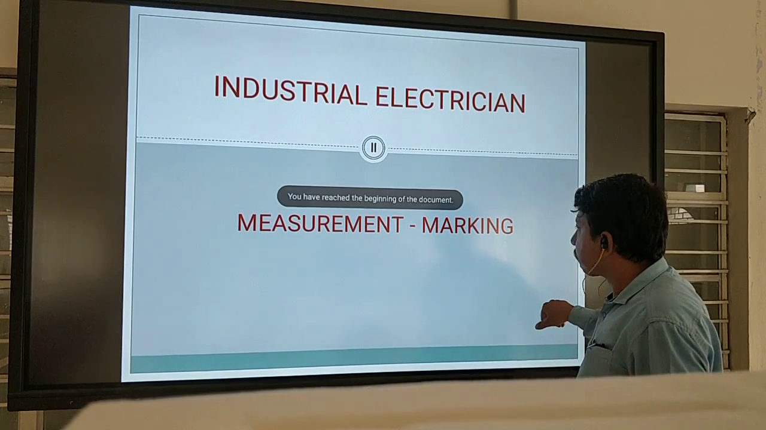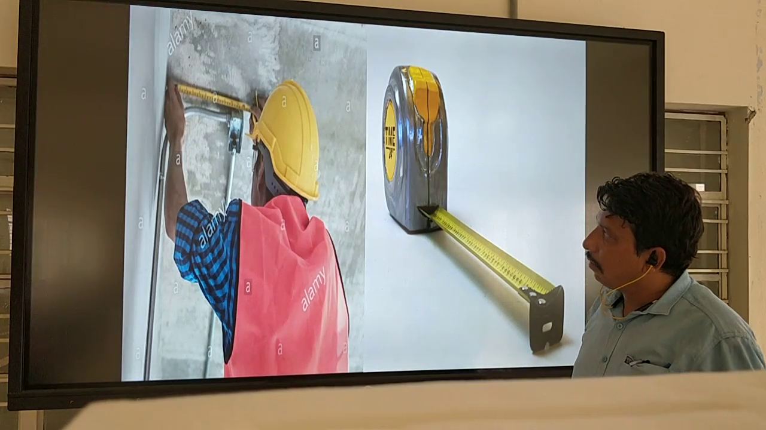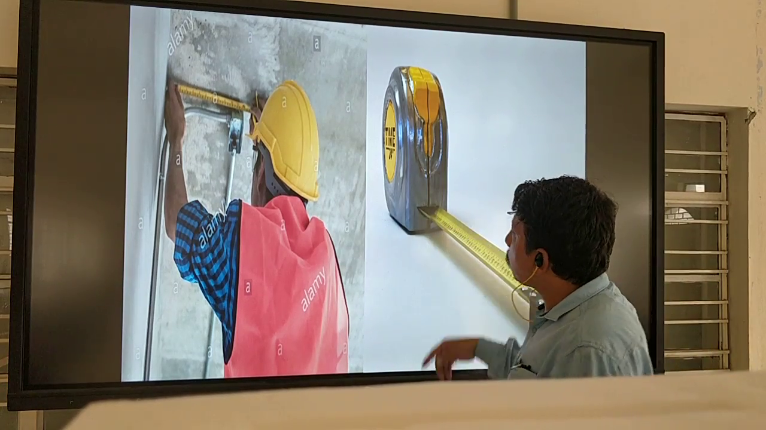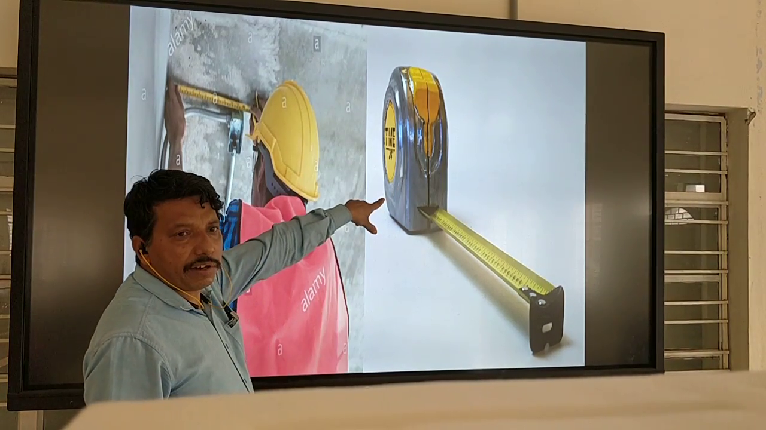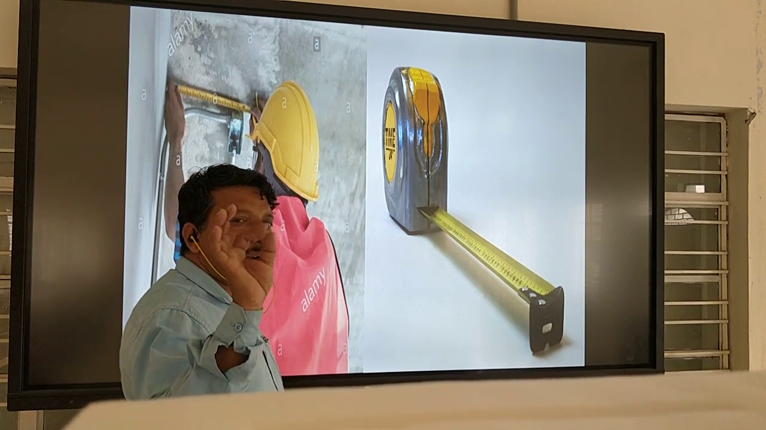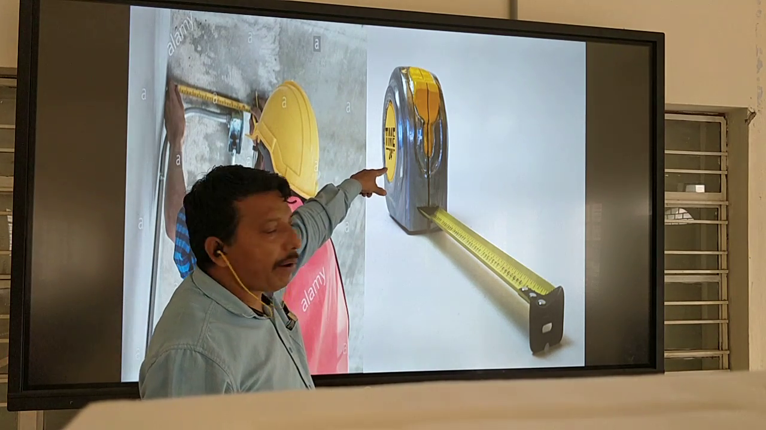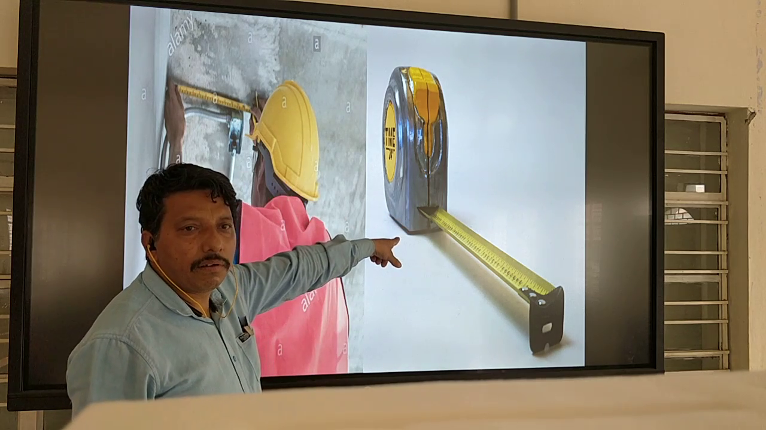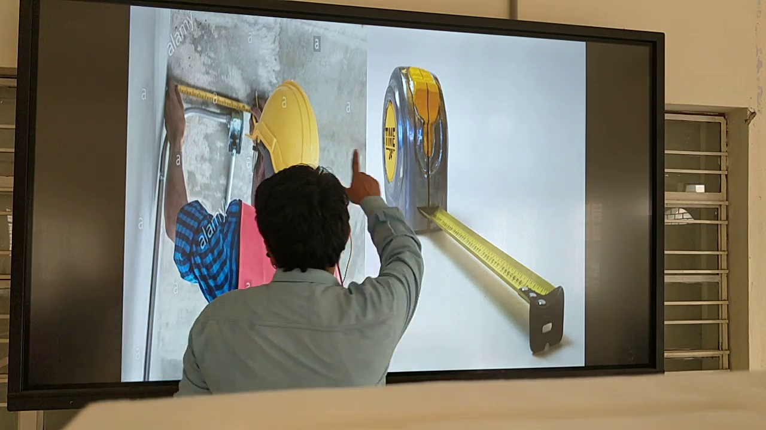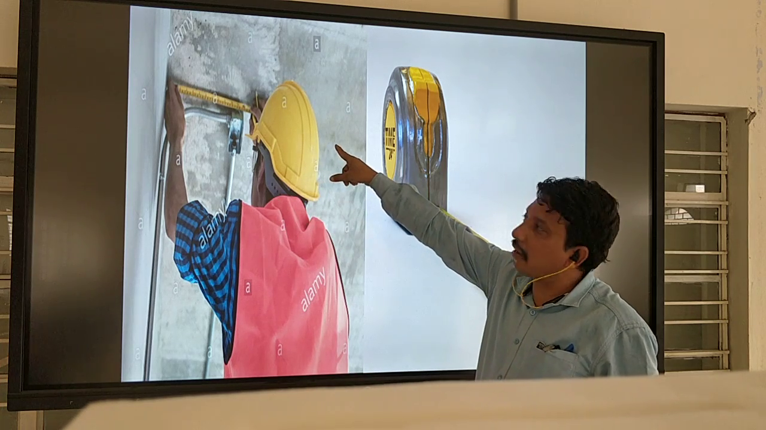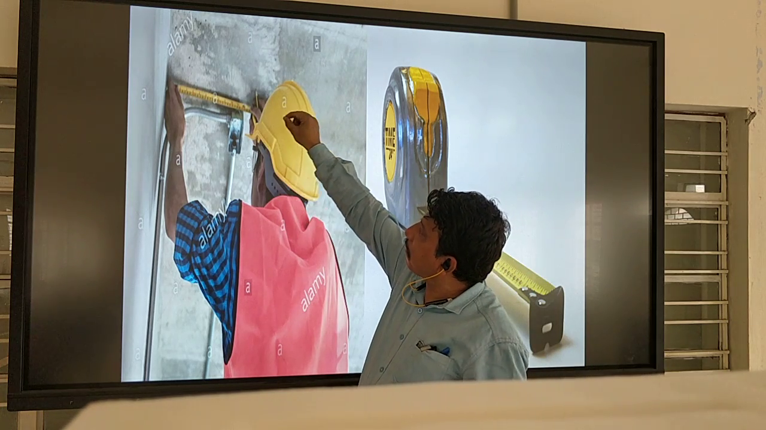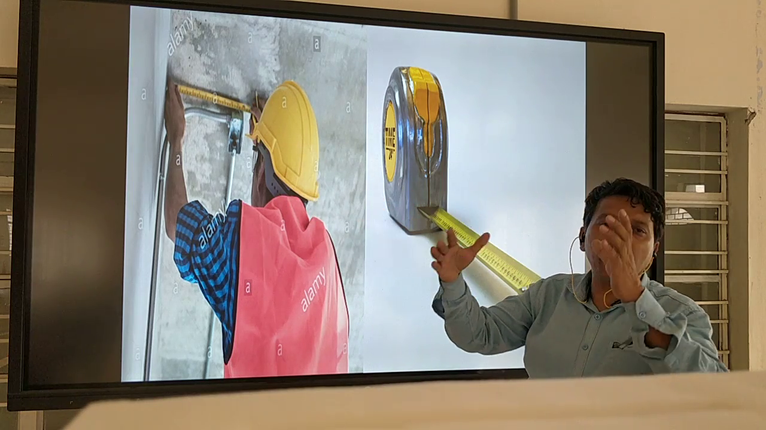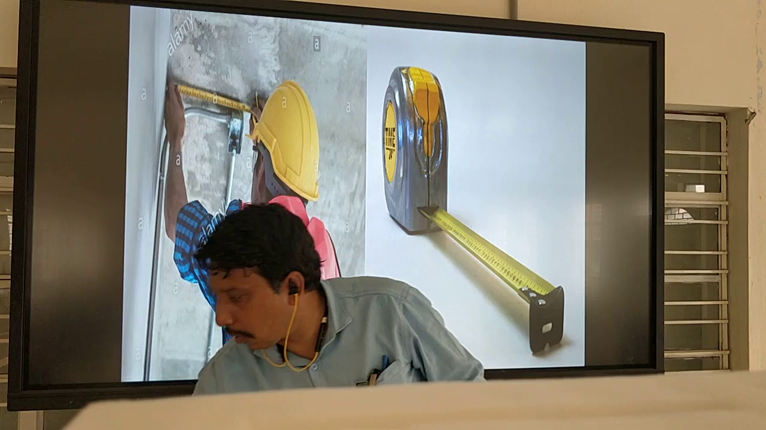Okay, so what do you need at measurement time? You need a measuring tape. This is your measuring tape. We have a 5 meter measuring tape, so you can measure with it. You go there, measure with the tape, and mark with a pencil or marker, as per your drawing. First you see the drawing.